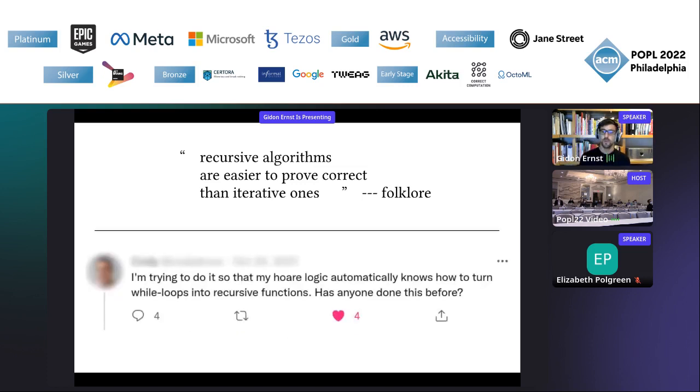The second entry point is this nice tweet. I'm trying to do it so that my whole logic automatically knows how to turn while loops into recursive functions. Has anyone done this before? And I think this is an insightful question that refers to this folklore quote.